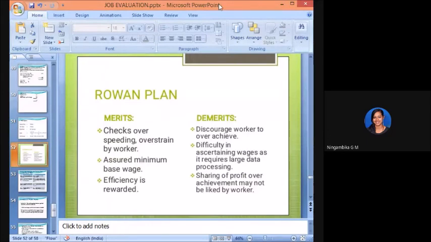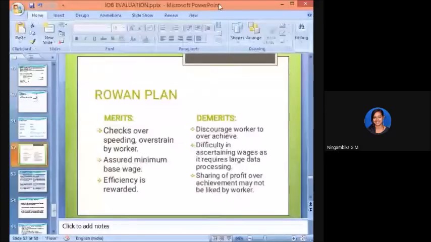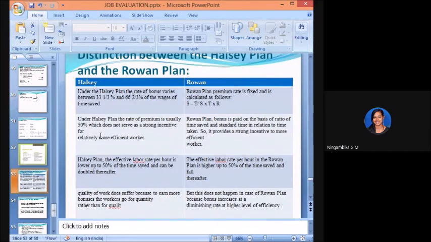And the third one is that sharing of profit from over-achievement may not be liked by workers. Yes, whatever profit they earn, they don't want to share it with the other workers. Here, total earnings are calculated with the wages as well as the bonus together. Sometimes again sharing will become a problem. Yes, with the bonus based on the percentage of completion, right? It varies with the wages of time saved.